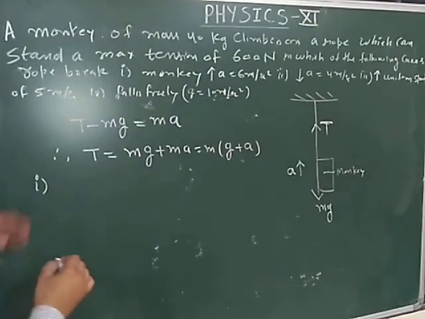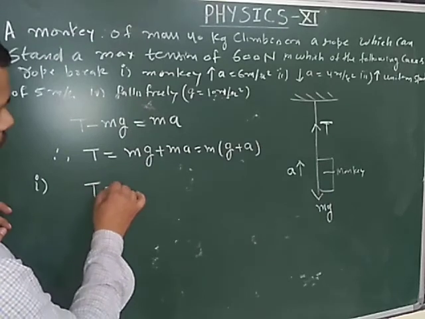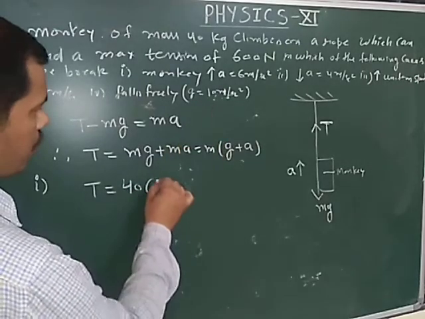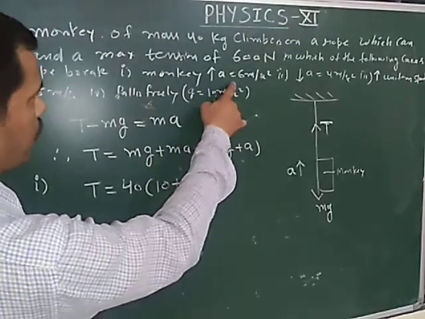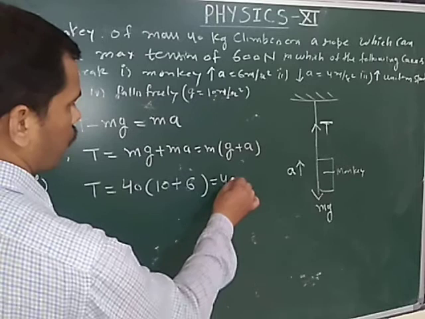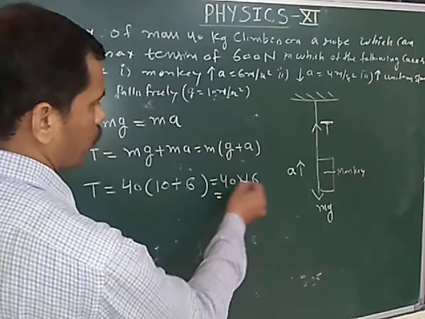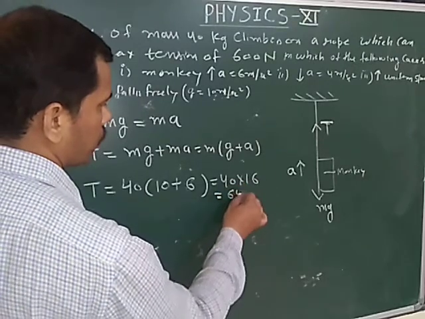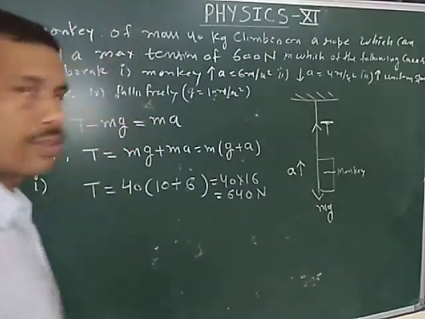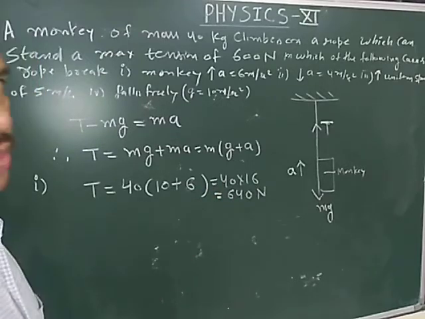Now, in the first part, as the monkey is moving up with this acceleration, the mass of the monkey is 40 kilogram, acceleration due to gravity is 10, and acceleration given here is 6 meter per second square, so it will be 40 multiplied by 16, which is 640 Newton, because tension is also a kind of force. That is why the unit of the tension is Newton.